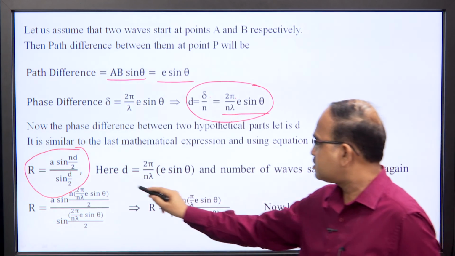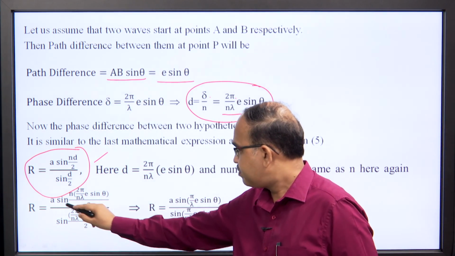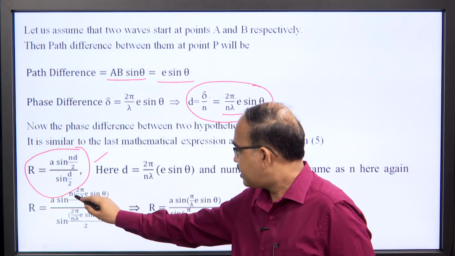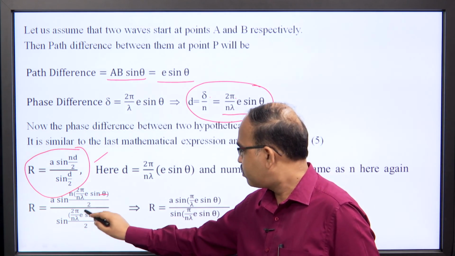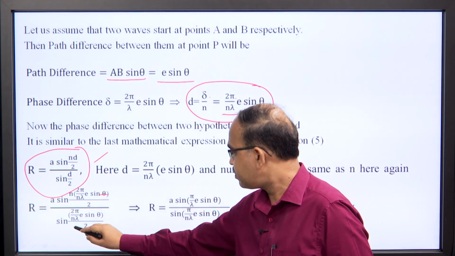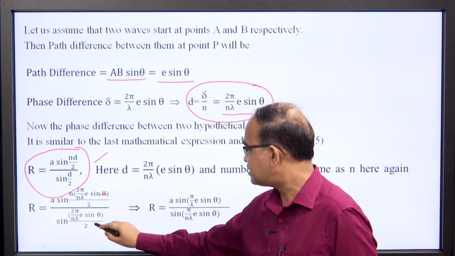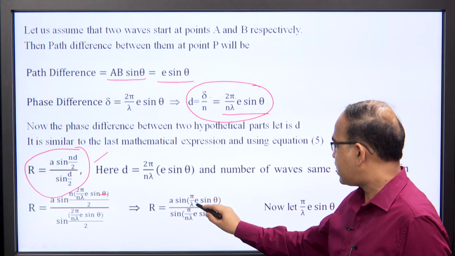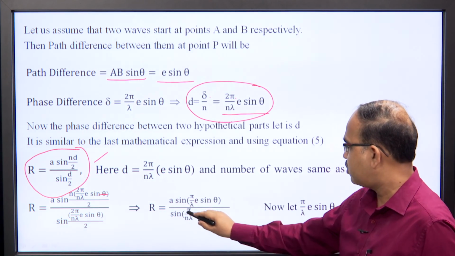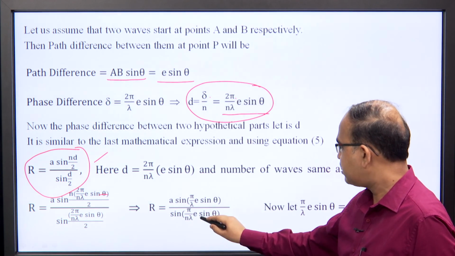Replacing these parameters in this expression, we have capital R as a sin(n times 2 pi over n lambda e sin theta by 2) whole upon sin(2 pi over n lambda e sin theta by 2), which ultimately gives us R as a sin(pi over lambda e sin theta) over sin(pi over n lambda e sin theta).